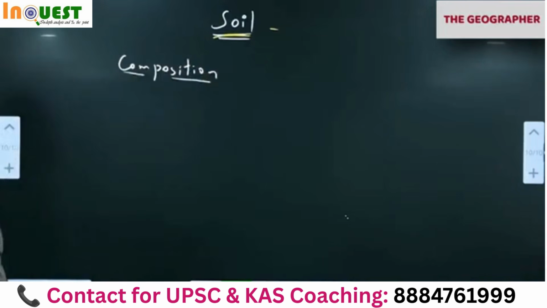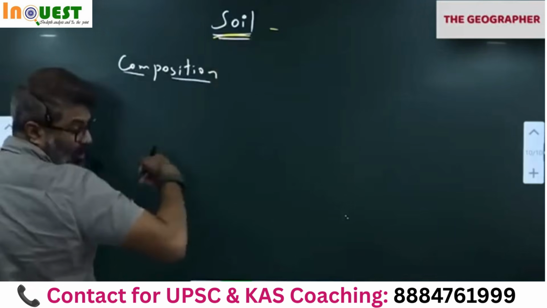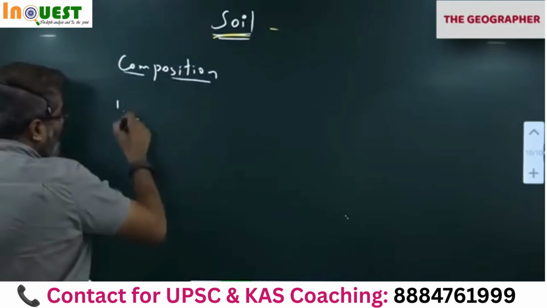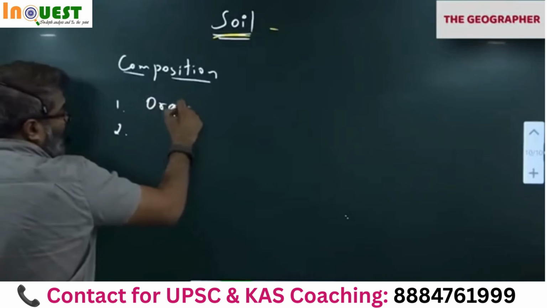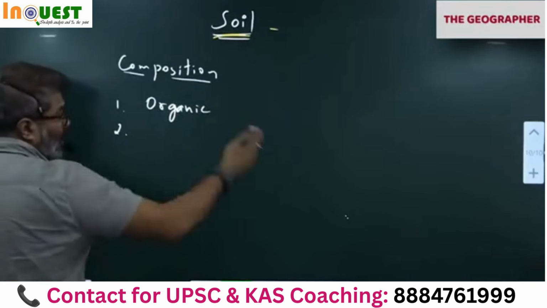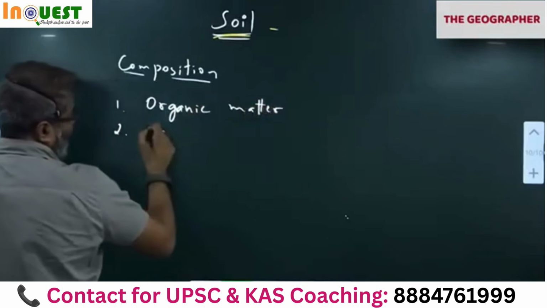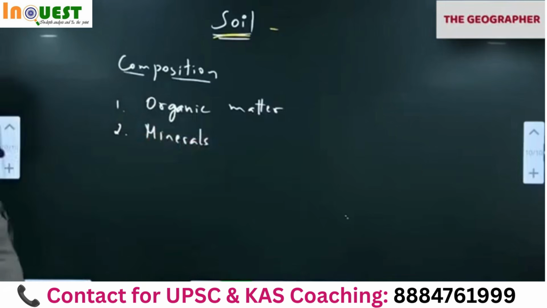Composition. I told you soil is formed from rocks, so obviously rocks contain minerals and those minerals come to soil. Soil has a lot of organic matter also because of plant and animal matter. So the most important composition of soil is organic matter, then minerals from the rock.